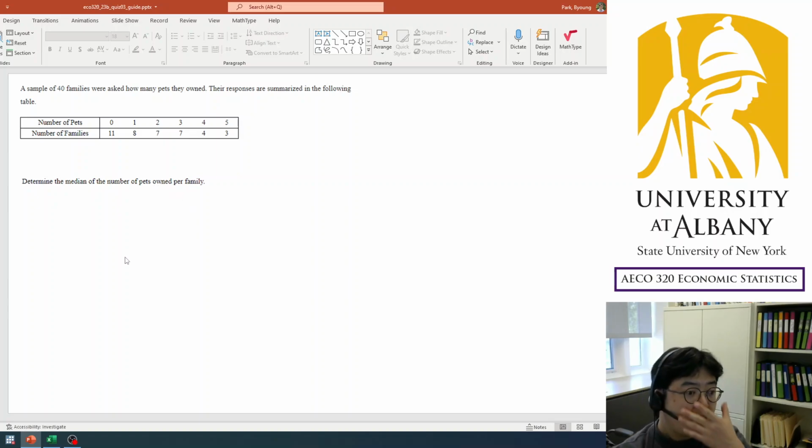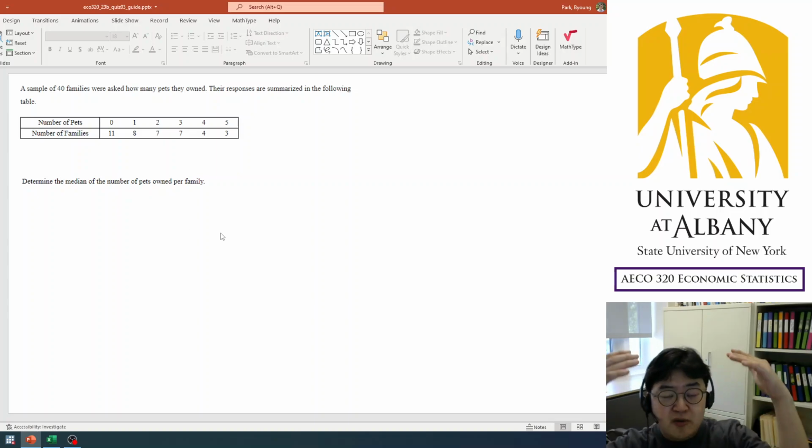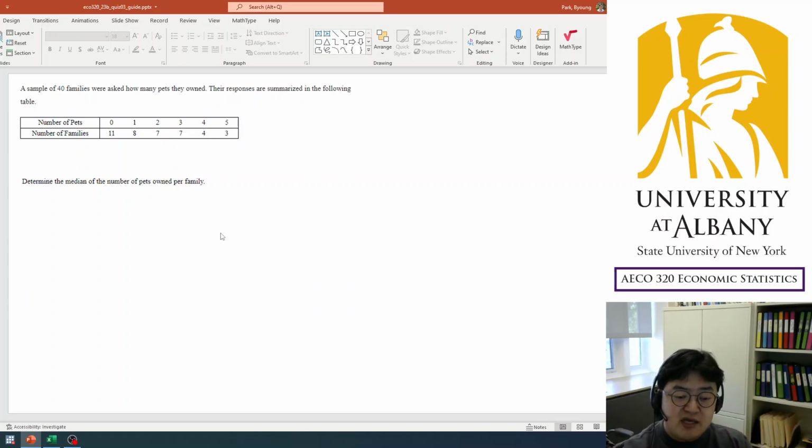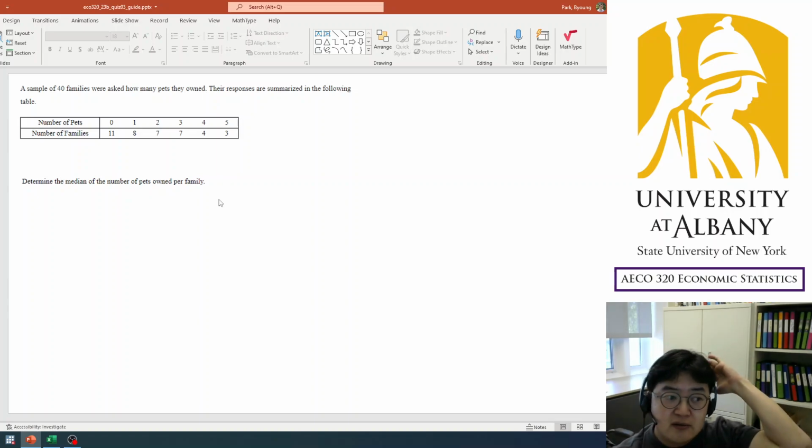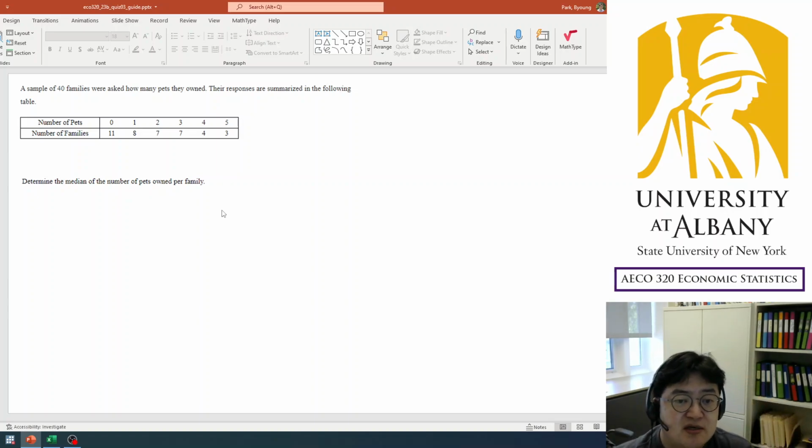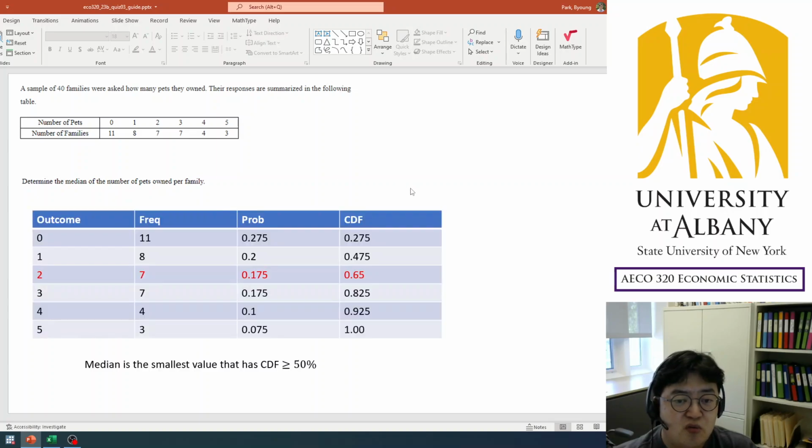So remember, when you have raw data, calculating the median is simple. Just reorder them and choose the middle number. But when you have a frequency or probability distribution table, it is not that straightforward. What you need to do is calculate the cumulative probability from the smallest up to a point, and choose a number where it is greater than or equal to 50%. Okay, let me show you what to do.